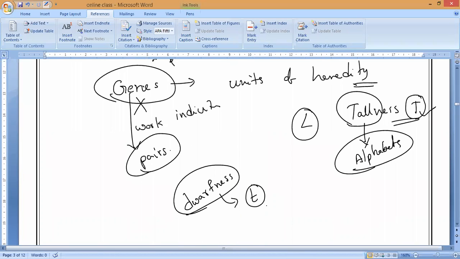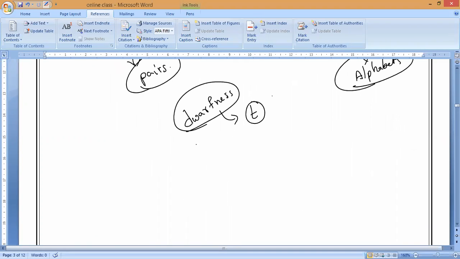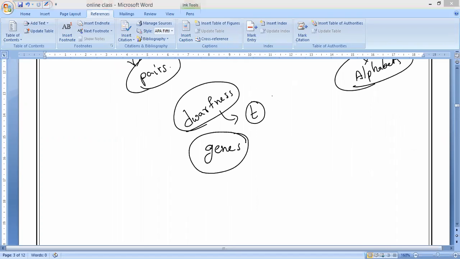Every DNA, every chromosome, has thousands of genes. Every gene has a special character which controls a special trait coming from parents to their offspring during reproduction. So that is what you have to remember. Every gene we represent with these alphabets based upon the character it controls. The main thing to remember is that every chromosome is made up of thousands of genes. That is what we call DNA.